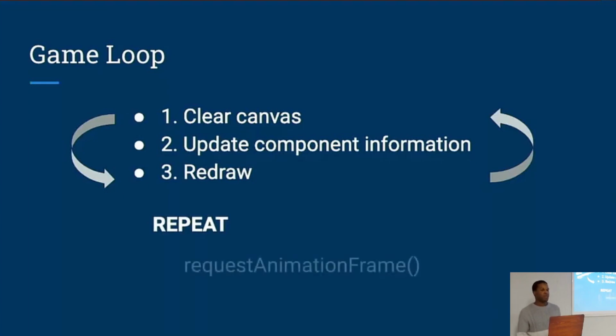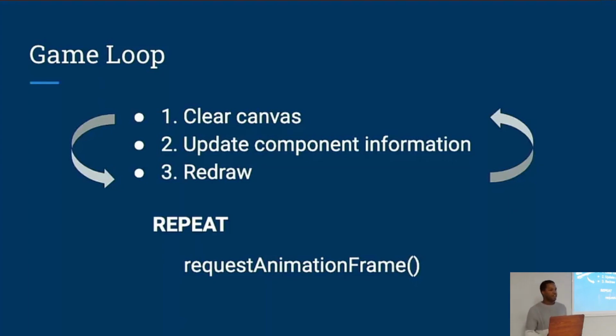What allows us to make this process repetitive is a built-in function in JavaScript called requestAnimationFrame. And this function is essentially asking the browser, please reanimate me again as soon as possible. So we'll create a game loop function that will have these three steps, the clearing step, the updating step, and the redrawing step. And then at the very end of that game loop function, we're going to call requestAnimationFrame, and we're going to pass it the entire game loop function as an argument. So we have some recursion going on in there.